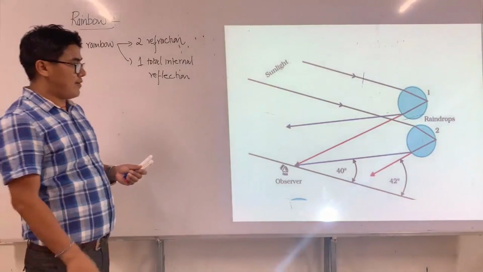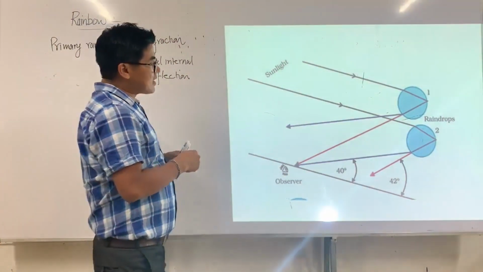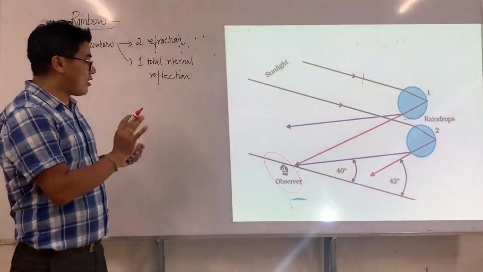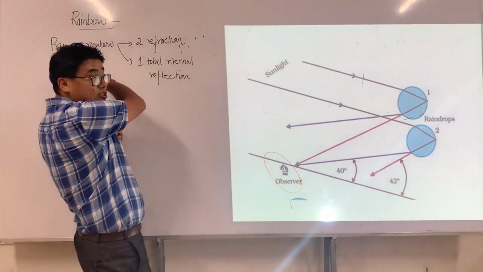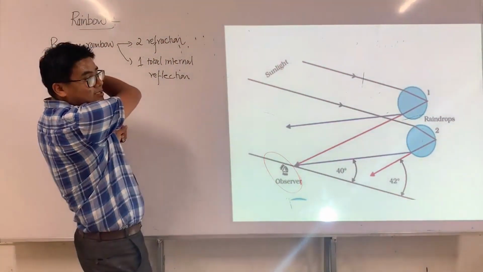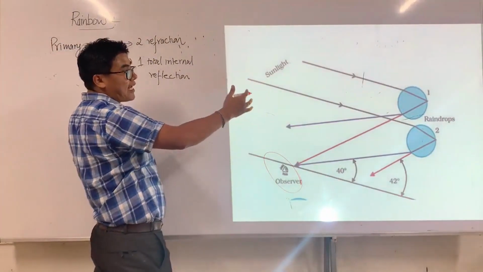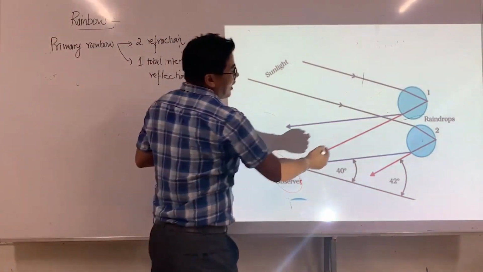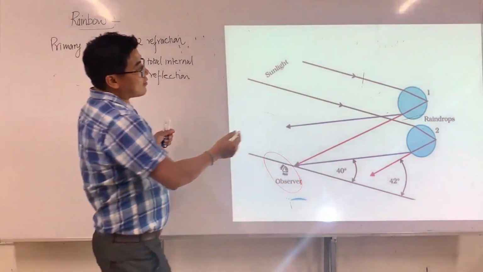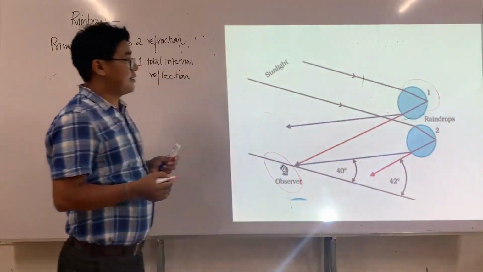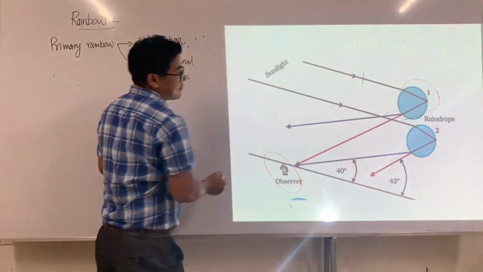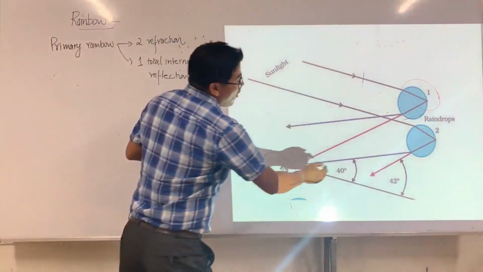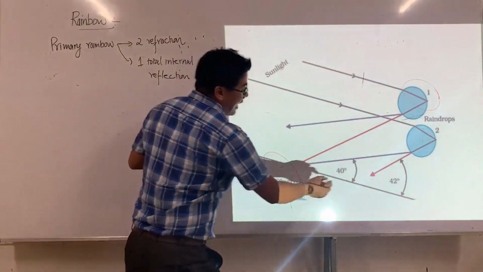Look here, this is what we have. Again, I'm going to explain to you. This is the observer, and this is the sun. Conditions are satisfied: the sun is coming from the west horizon and the drops are at the east horizon. You are lying between these two. And look here, the light from this first drop, this is violet and this is red, and this is for a second drop, this is the violet and this is the red.